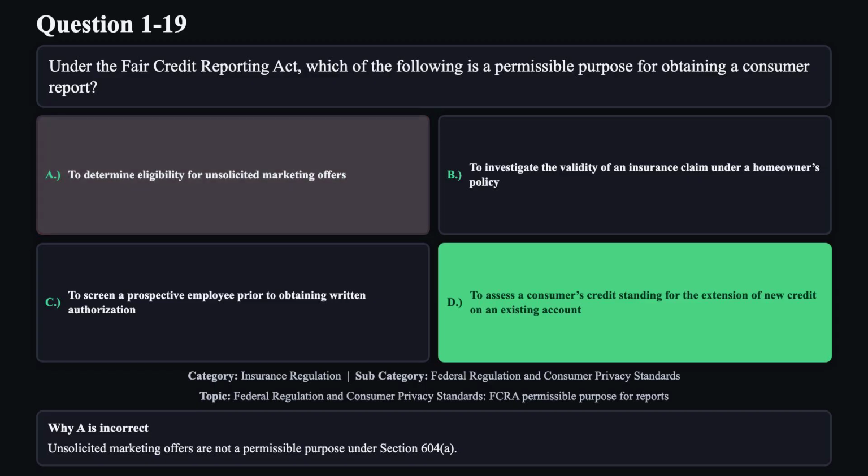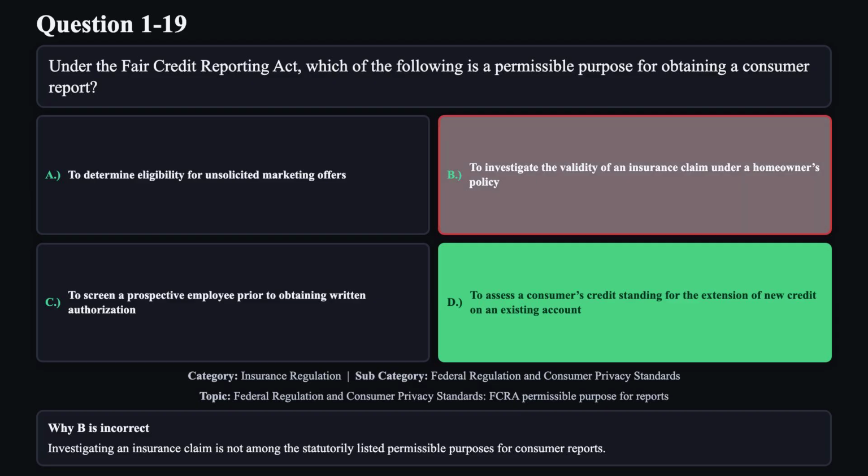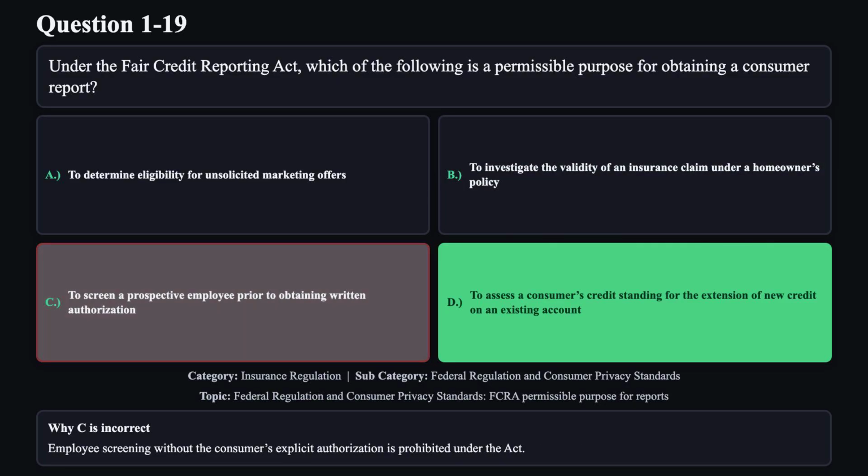Reason A is not correct. Unsolicited marketing offers are not a permissible purpose under Section 604, subsection A. Reason B is not correct. Investigating an insurance claim is not among the statutorily listed permissible purposes for consumer reports. Reason C is not correct. Employee screening without the consumer's explicit authorization is prohibited under the Act.